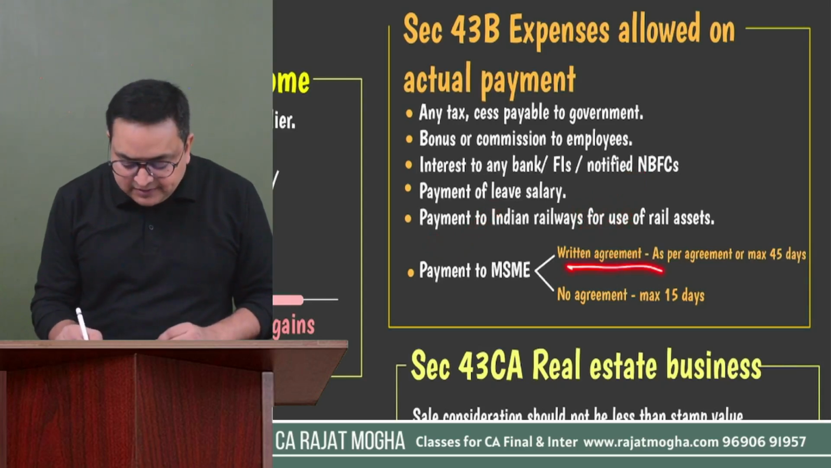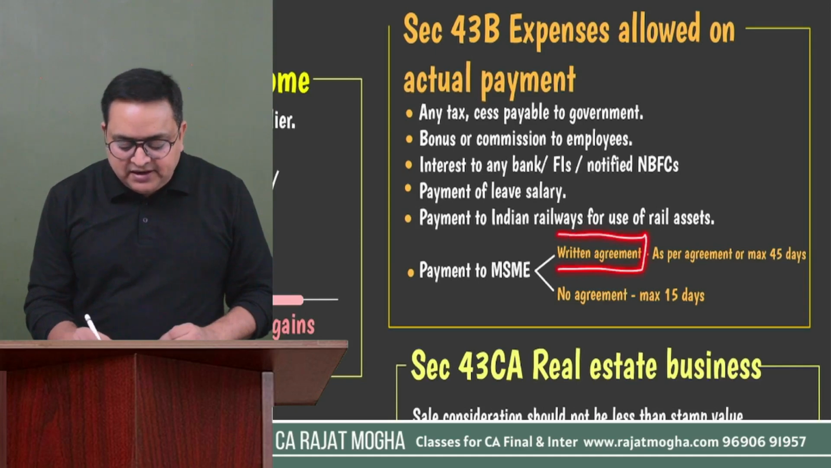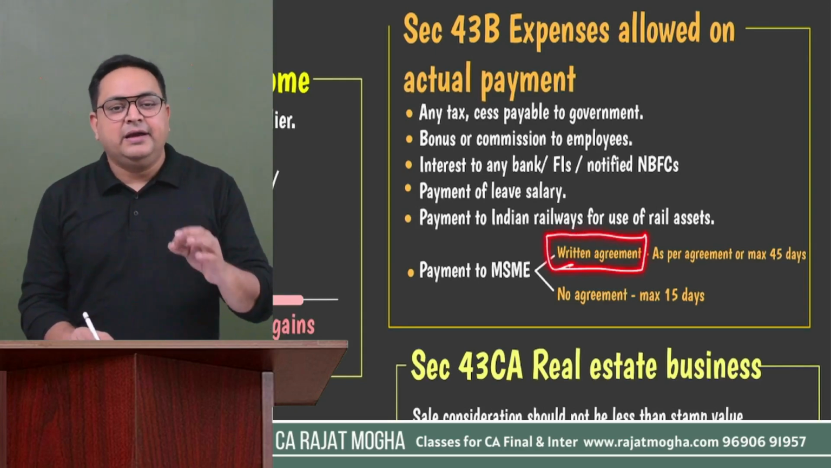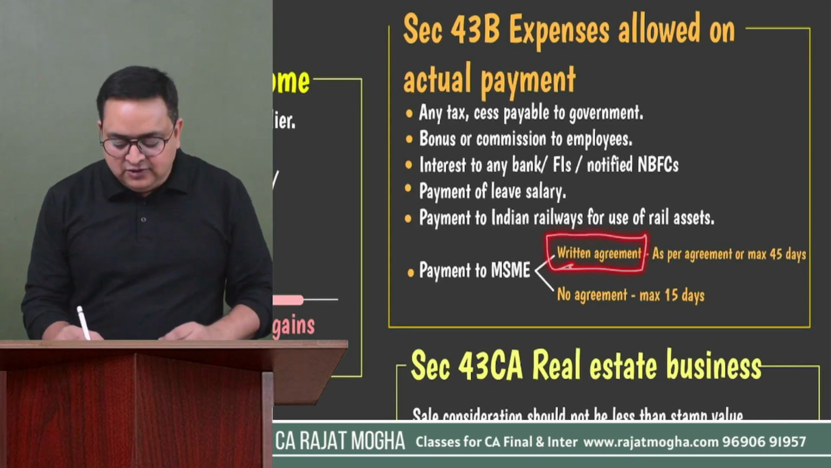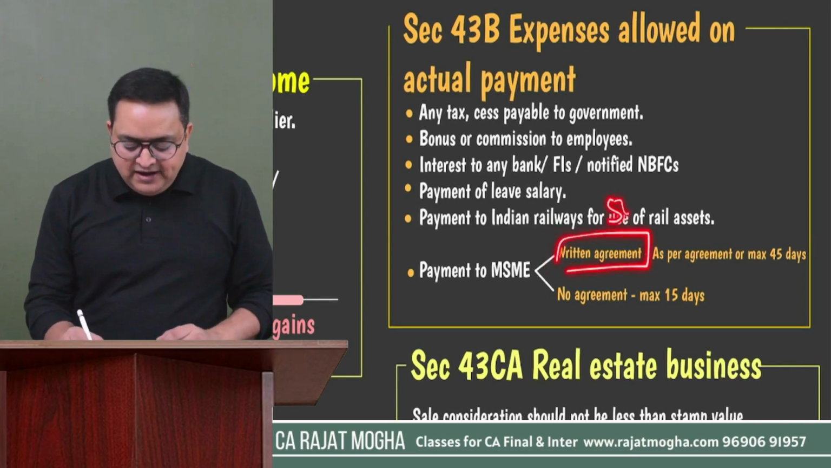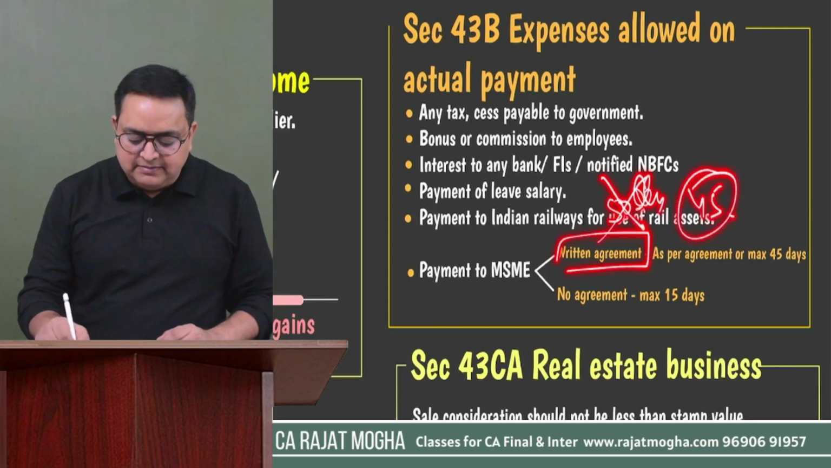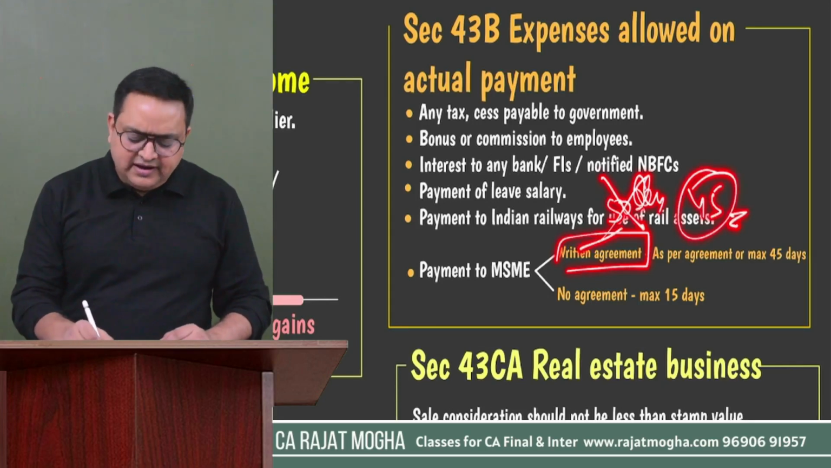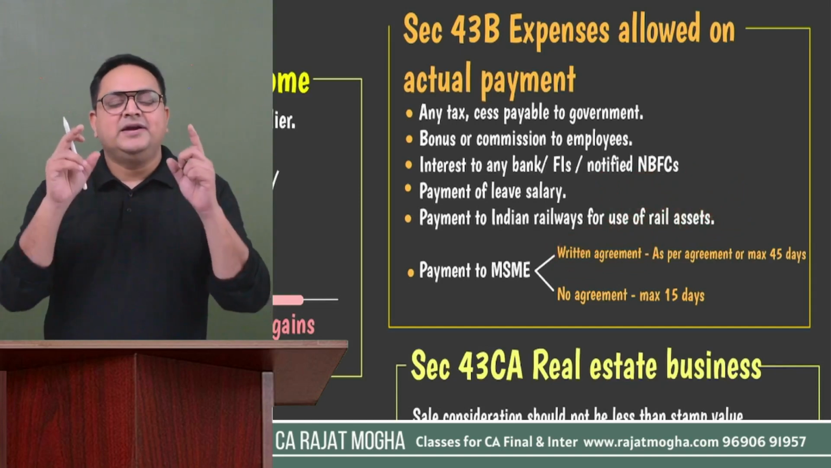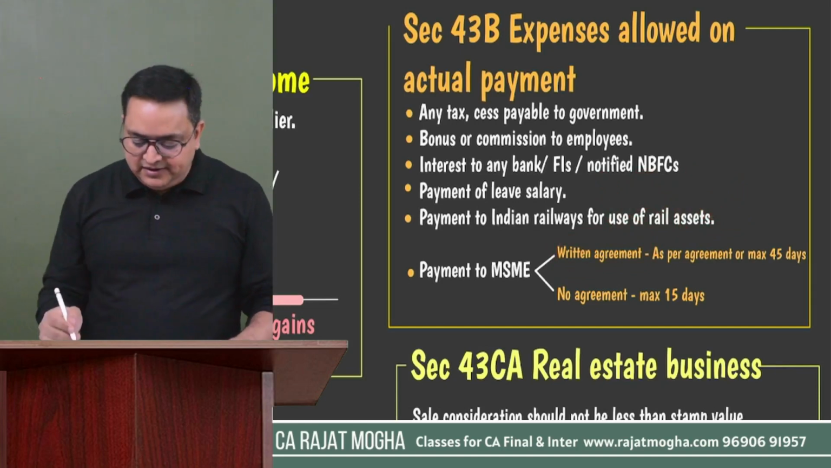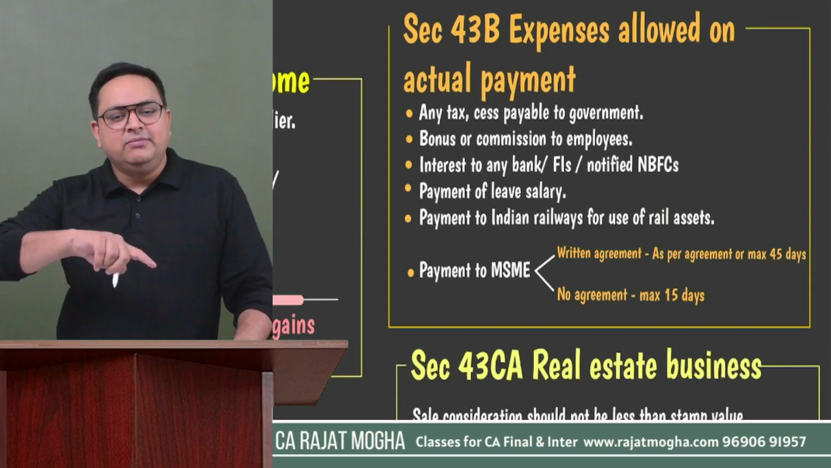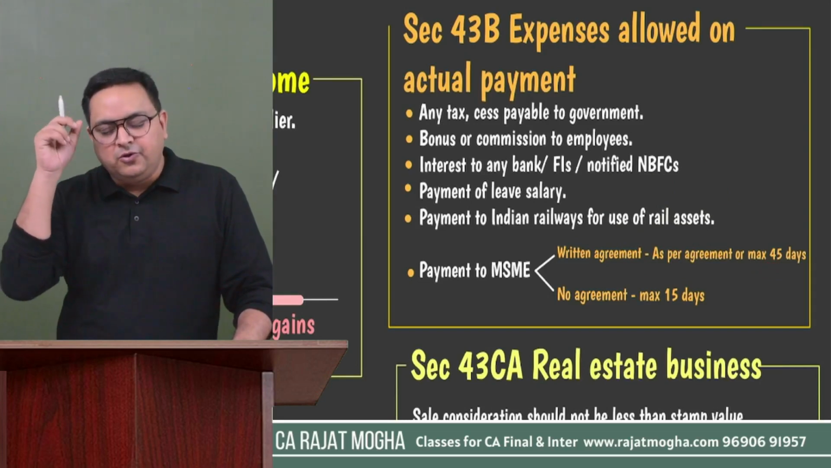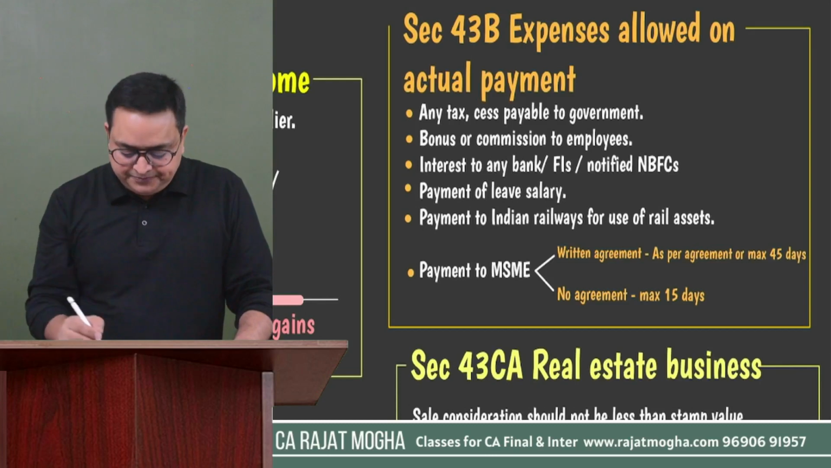But here is a point. You should pay as per the written agreement, but the number of days should not be more than 45 days. So if the written agreement says 50 days, we will cut 50 and take a maximum of 45 days. If the written agreement says less, we can take less, but it should not be more than 45 days, correct? If you make the payment after 45 days, we are not going to allow it on accrual basis. We will allow it only on payment basis, correct?